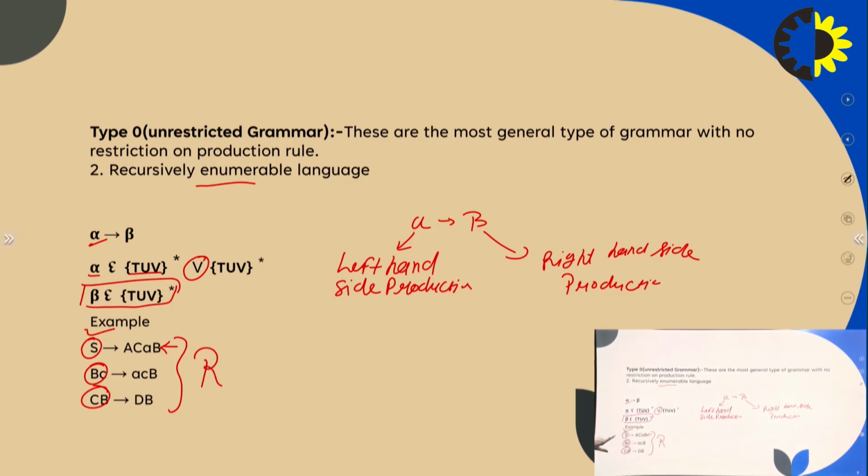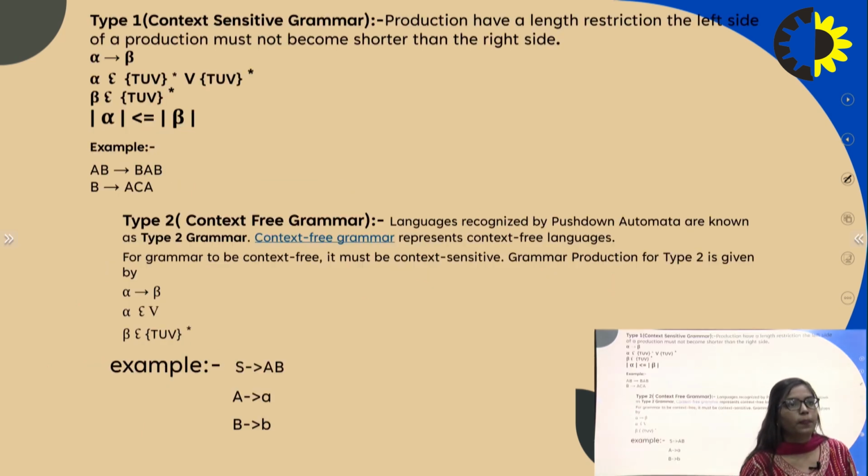In this example, the left hand side has a single variable, which is a non-terminal, and the right hand side has a combination of terminals and non-terminals. We can say that alpha belongs to a combination of terminals and non-terminals with at least one variable on the left hand side. So this is an example of type 0.